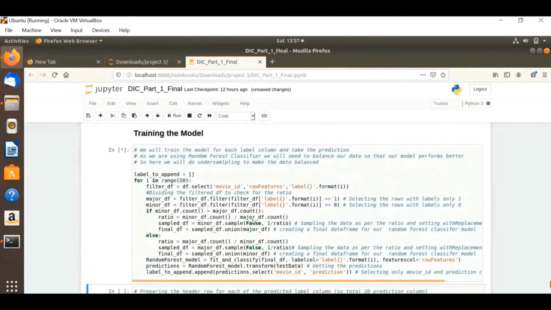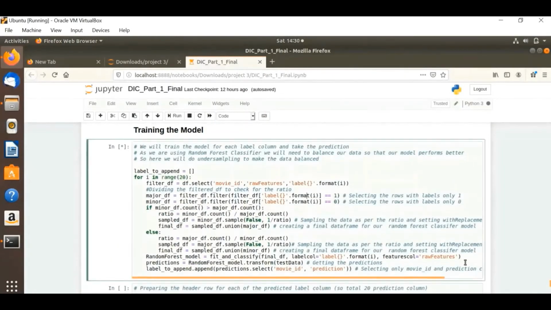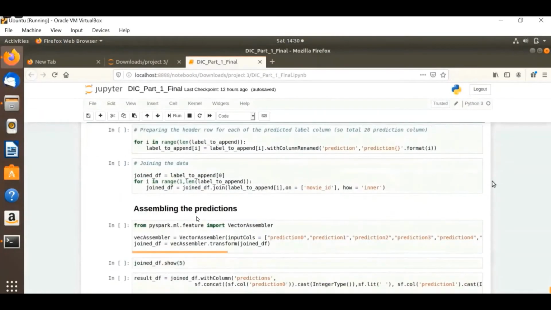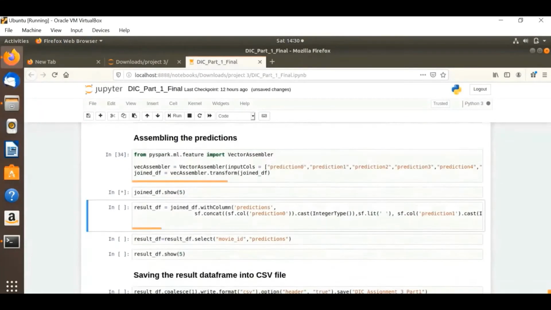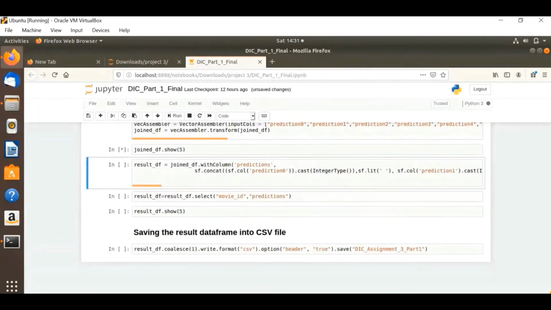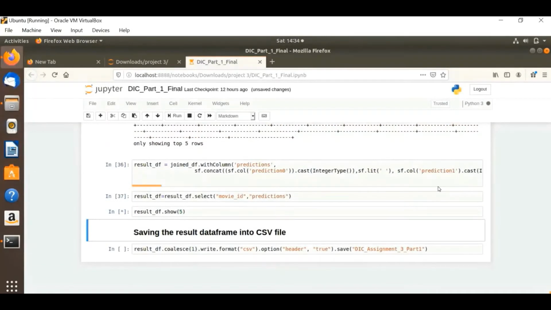This took around 40 to 50 minutes, but I have trimmed that part in this video. We export it to CSV along with the movie ID.